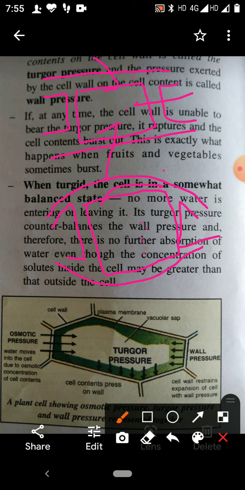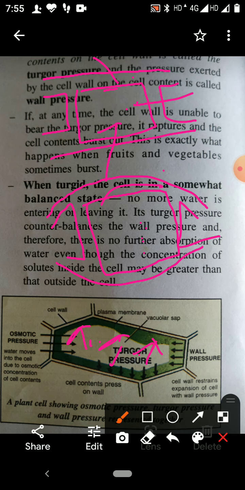So here the cell contents apply pressure on the cell wall. That pressure is called turgor pressure, and the cell wall also exerts pressure against the turgor pressure. The pressure exerted by the cell wall on the cell content is called wall pressure. So children, you have to learn what is turgidity, turgor pressure and wall pressure.